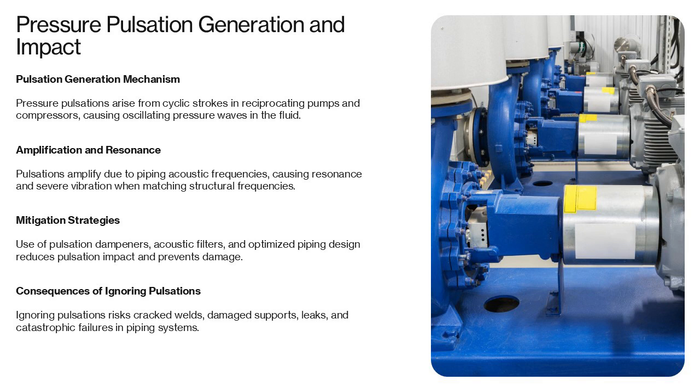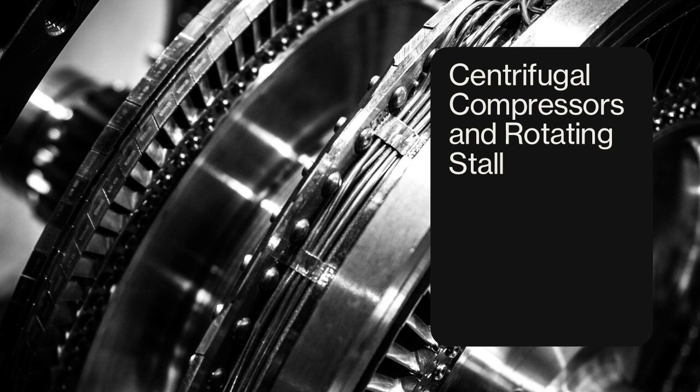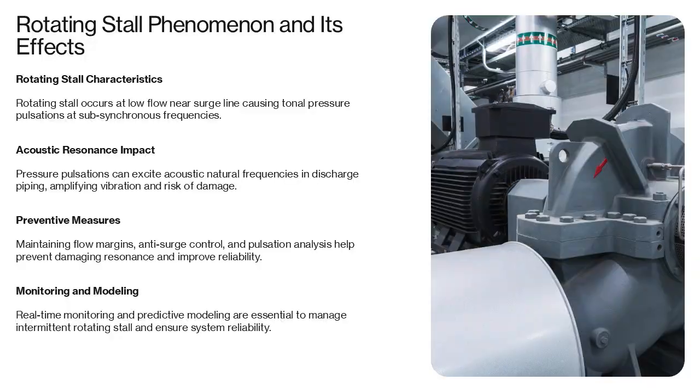during design and operation. Rotating stall phenomenon and its effects, centrifugal compressors and rotating stall. Centrifugal compressors can experience a flow instability known as rotating stall, particularly at low flow conditions near the surge line. Rotating stall generates tonal pressure pulsations at subsynchronous frequencies, typically between 10% and 80% of rotor speed. Although these pulsations may not significantly affect rotor dynamics, they can excite acoustic natural frequencies in the discharge piping, leading to amplified pressure fluctuations and vibration.